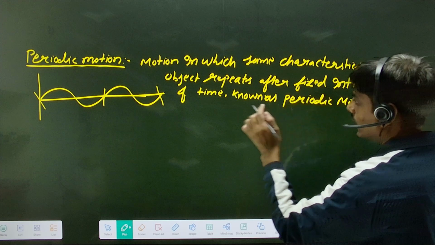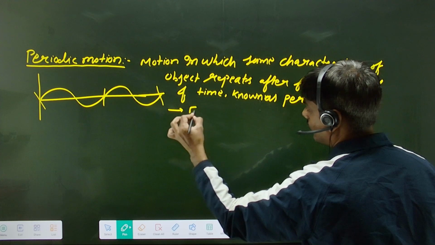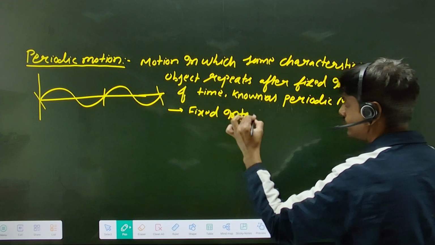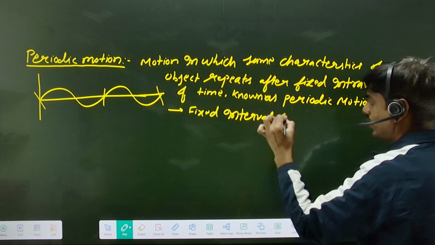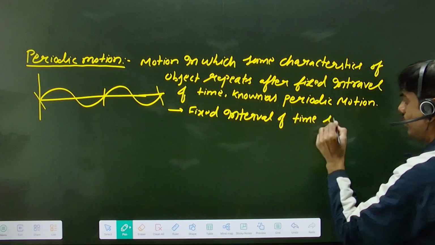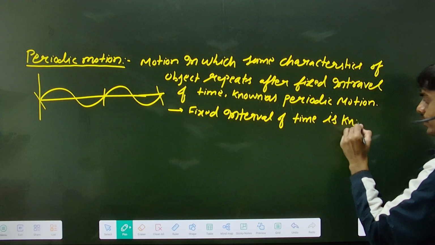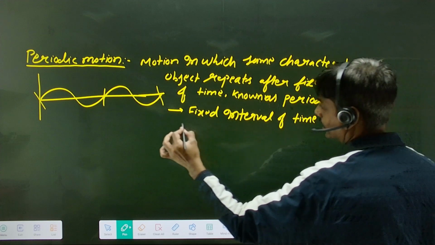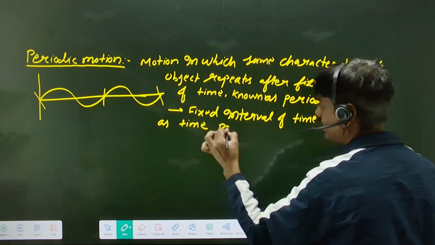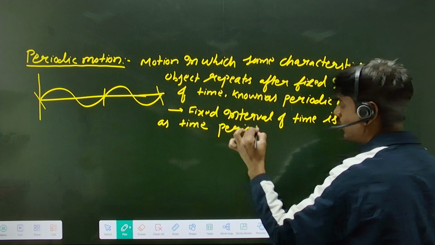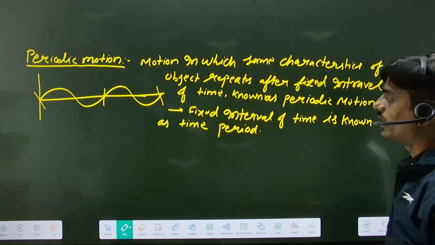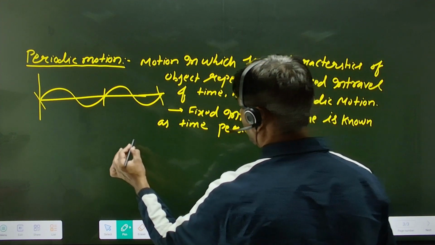This fixed interval of time is known as the time period. What will we call it? Time period. Understood?